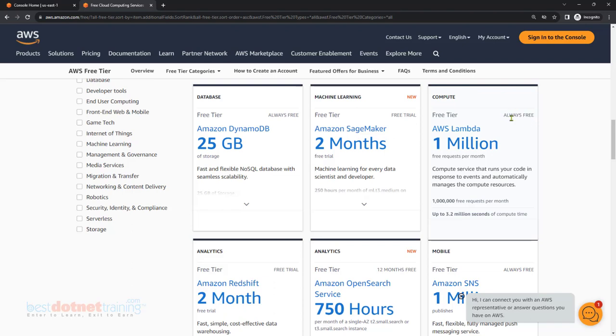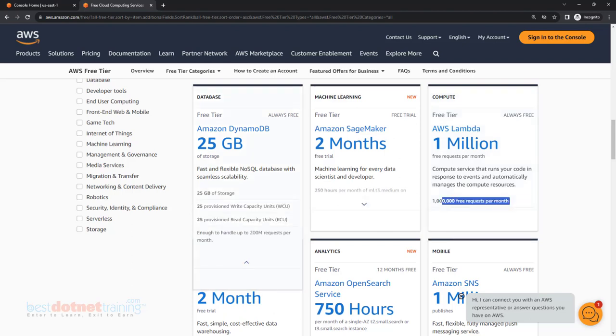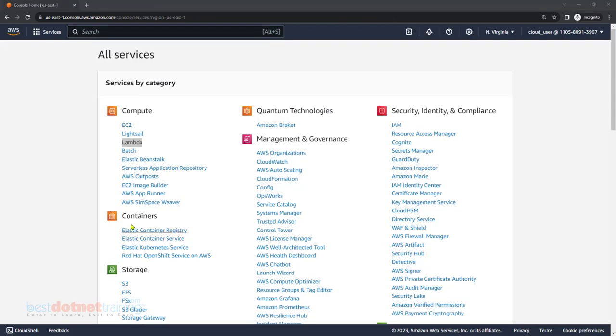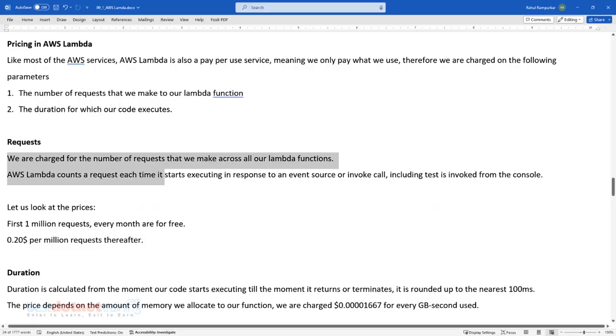Always free, but with a limitation. 1 million requests per month are free, and 3.2 million seconds of compute time is free. So these are the free concepts. When they create the billing aspect of Lambda, these things are taken into consideration, and your billing starts when you surpass these limits.